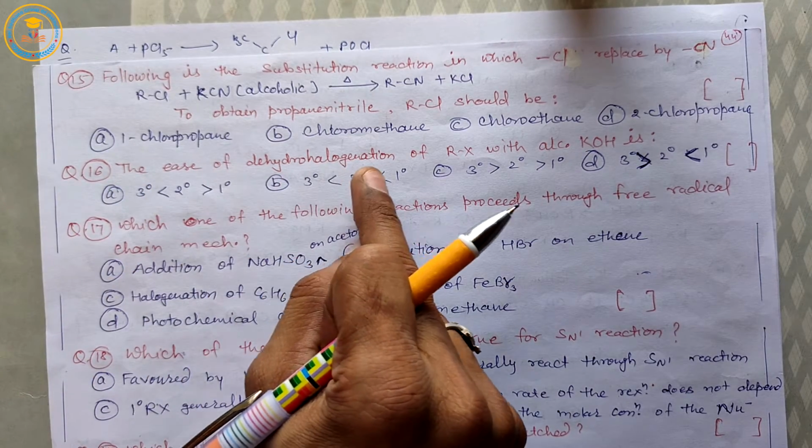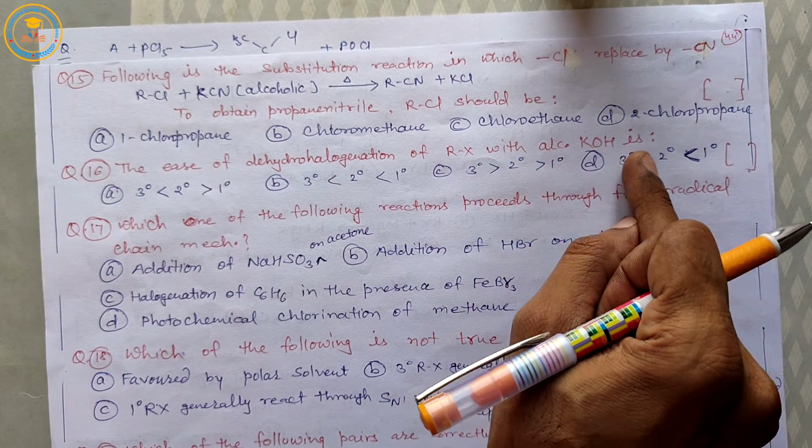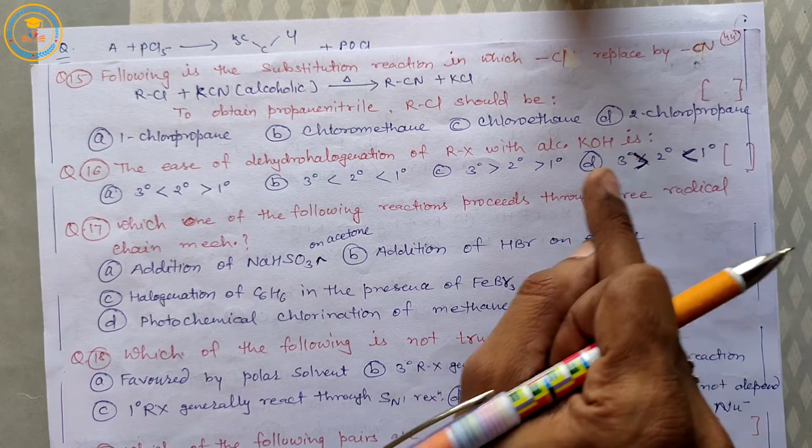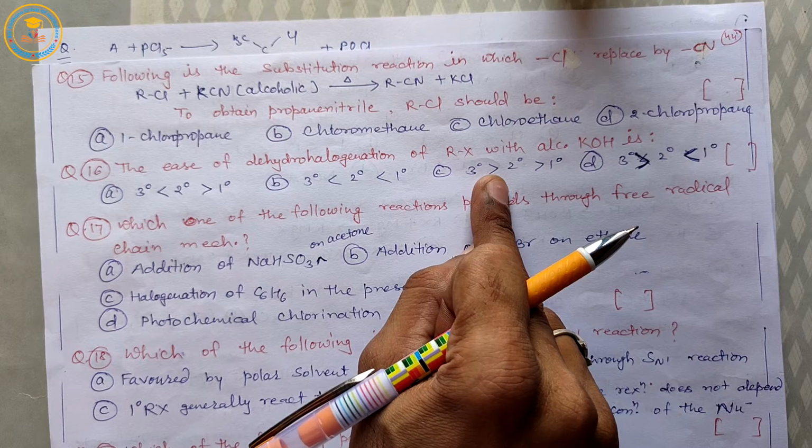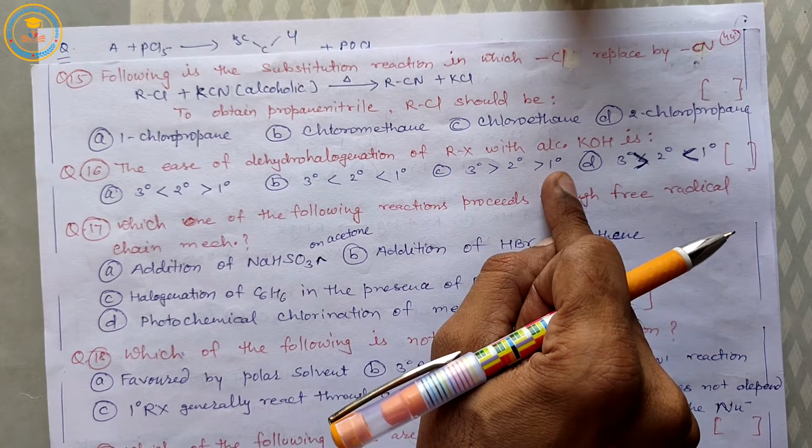Now next, question 16. The dehydrohalogenation of haloalkane with alcoholic KOH is... Option C. Solution is option C. Decreasing order 3 to 1 degree.